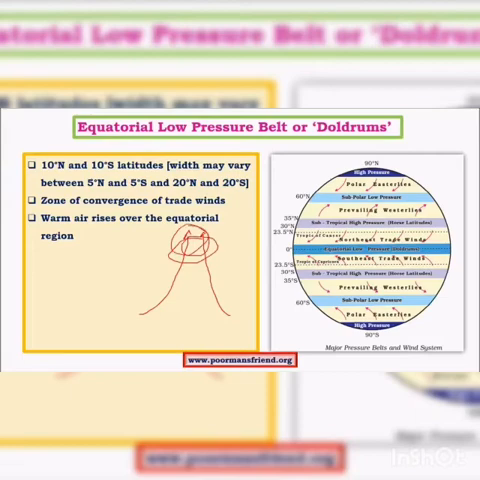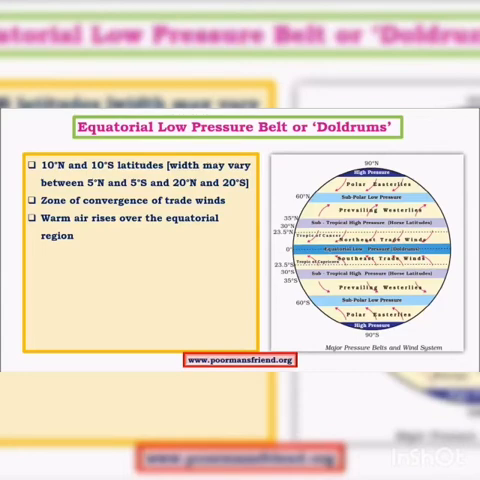We already studied the Coriolis force, etc. Due to this, what happened? The air subsides here in the subtropical area. Then next one. So now we have already studied the equatorial low pressure belt and the subtropical high pressure belt.